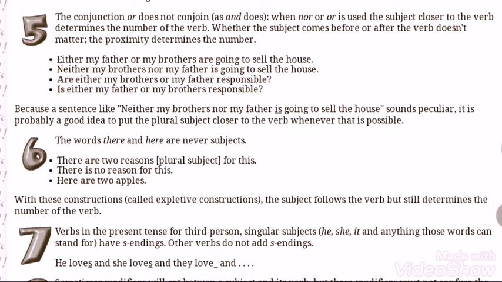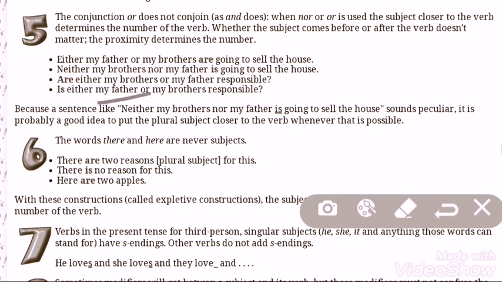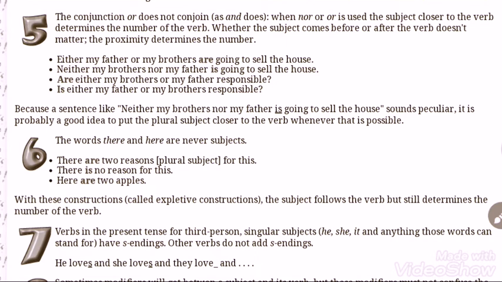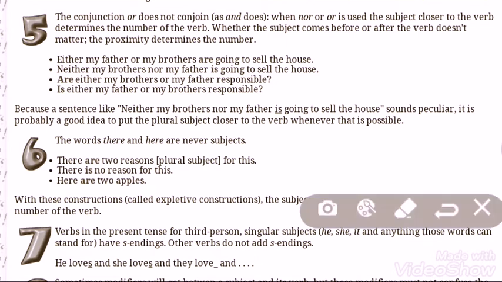Next, is either my father or my brothers responsible? Here you see, as father is near, that's why is. Because a sentence like neither my brothers nor my father is going to sell the house sounds peculiar.